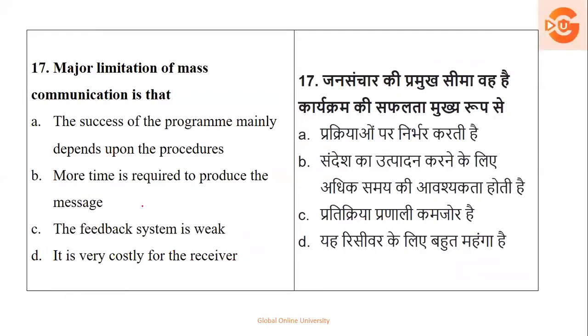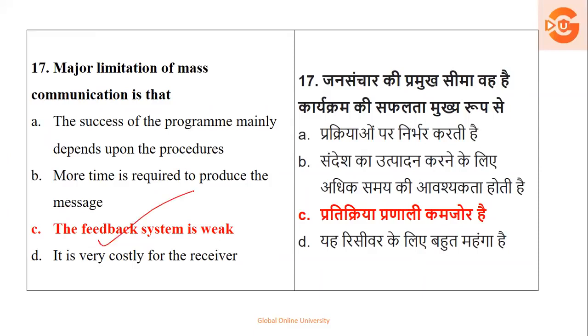Next, major limitation of mass communication is, what is the biggest disadvantage of mass communication? The success of the program depends upon the procedure. More time is required to produce the message. The feedback system is weak. It is very costlier for the receiver. Yes, the biggest disadvantage is the feedback system of this particular communication is very weak. We can't guarantee it. So the right answer for this is the feedback system is very weak.